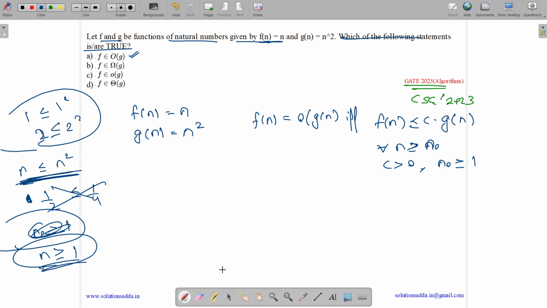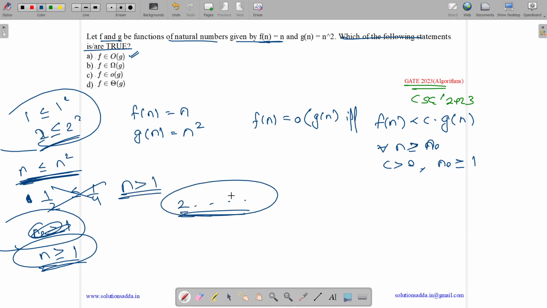And when can we say that f(n) is small o of g(n)? We can say so if and only if the equality shouldn't be there, which means f(n) shouldn't be equal to g(n) but should always be less than g(n). Can we say that f(n) will always be less than g(n) above a particular point? Yes. For all n greater than 1, starting from 2, f(n) will always be less than g(n). Thus, small o is also true.